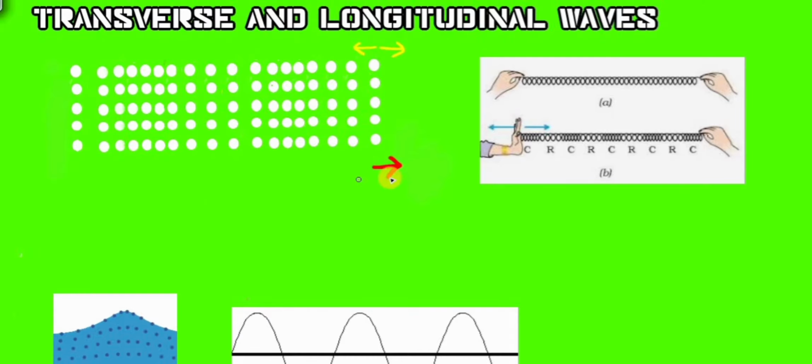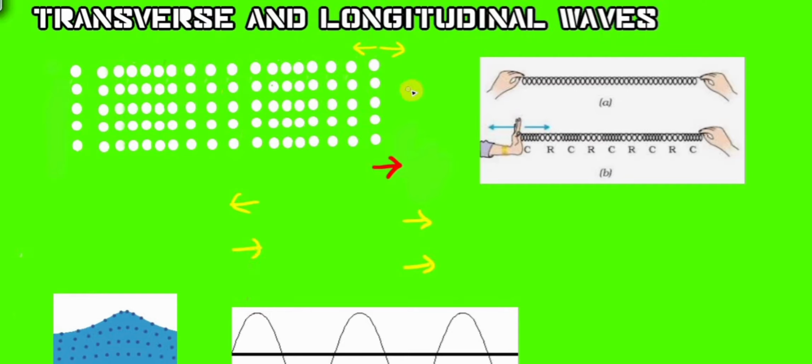So this is the direction of motion of the whole wave, and the direction of vibration is either towards this direction or towards this direction. Another thing that we can notice here is that these two directions are parallel to this direction, isn't it? Even though they are opposite, they are parallel, isn't it?